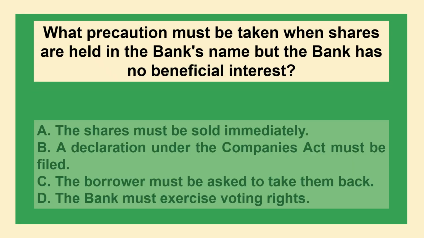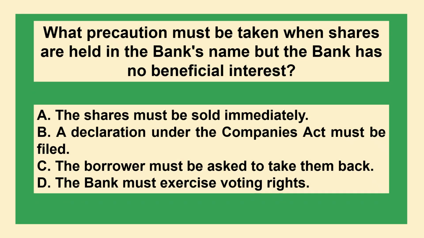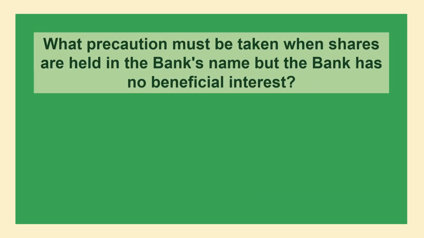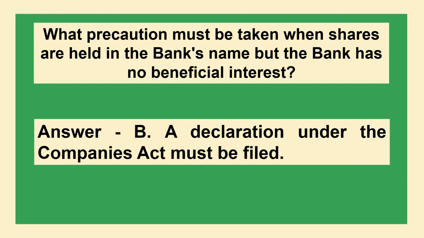The next question is what precaution must be taken when shares are held in the bank's name but the bank has no beneficial interest? Option A, the shares must be sold immediately. Option B, a declaration again under the Companies Act must be filed. Option C, the borrower must be asked to take them back. Option D, the bank must exercise voting rights. The correct answer is option B, a declaration under the Companies Act must be filed.